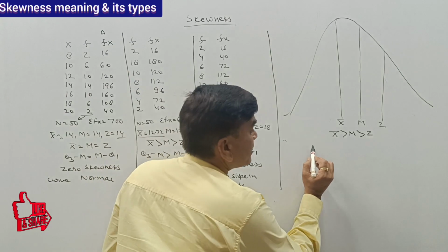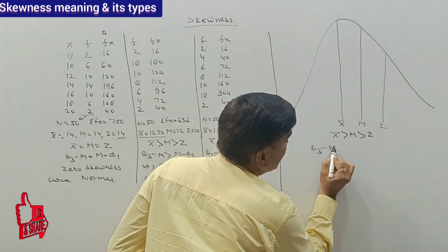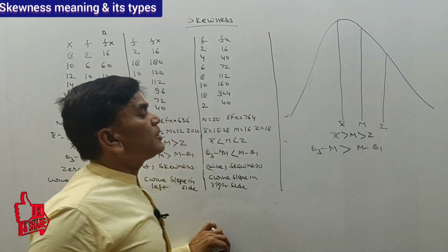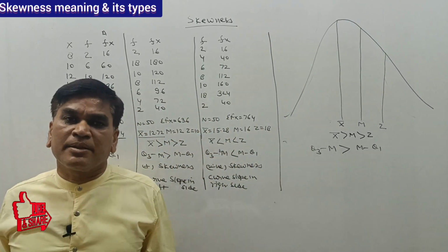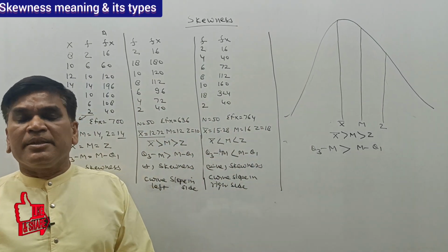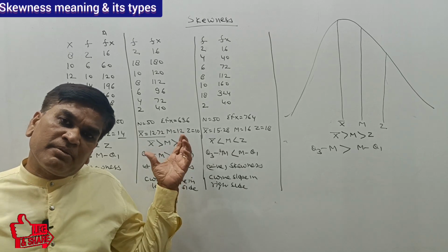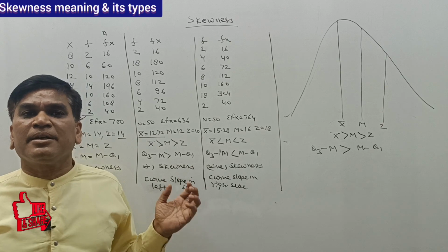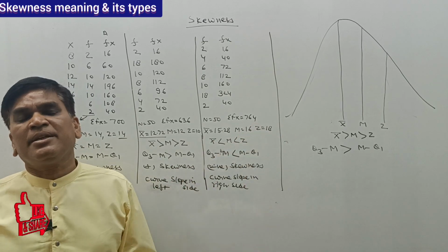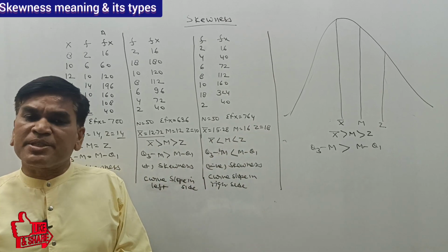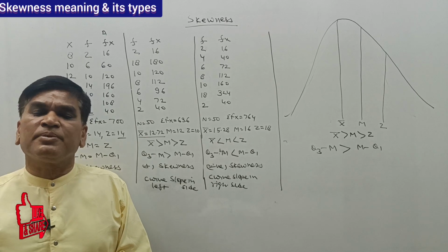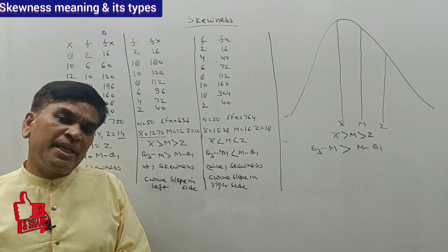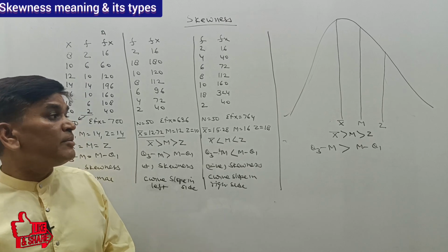It means the difference between Q3 minus M will be higher than M minus Q1. So in such a condition, we will say the series is not symmetric, it is an unsymmetric series where there is positive skewness, because the value of the arithmetic mean is higher than the value of the median, and the median is higher than the mode.